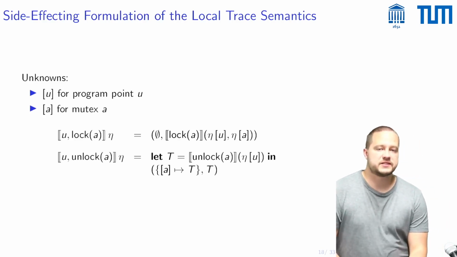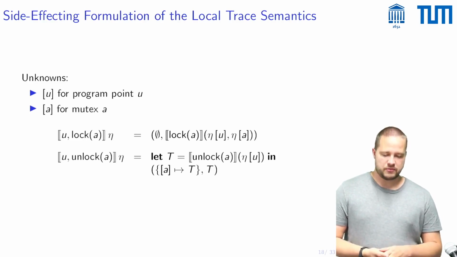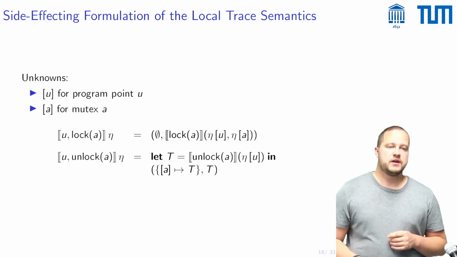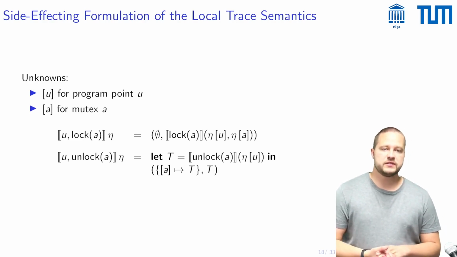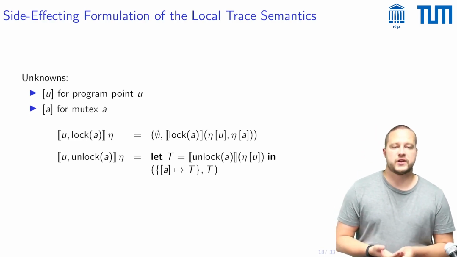Then what does the right-hand side look like for locking and unlocking? It looks somewhat like this. So at unlock A, on top of the traces that reach the program point before this lock A is executed, one also takes the traces into account that were stored at this unknown A.